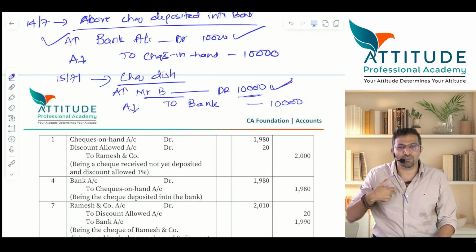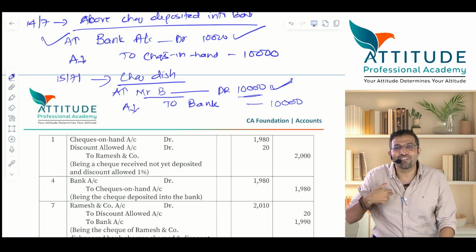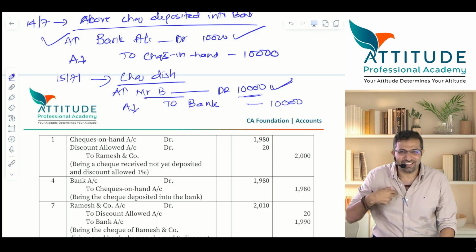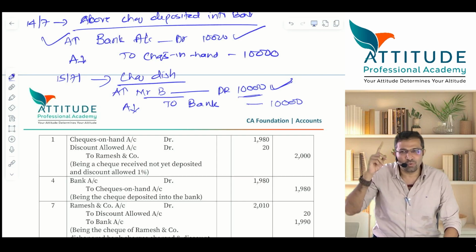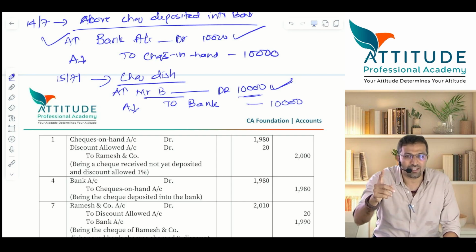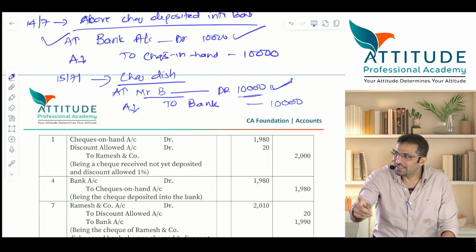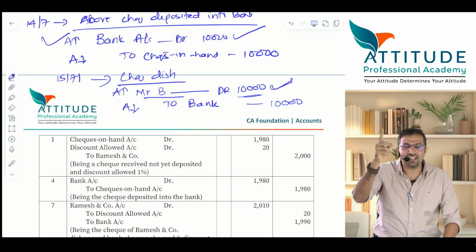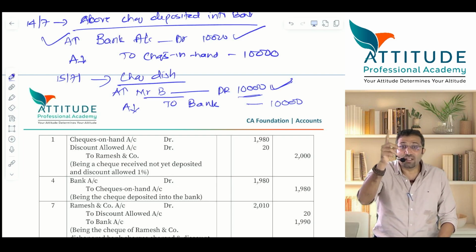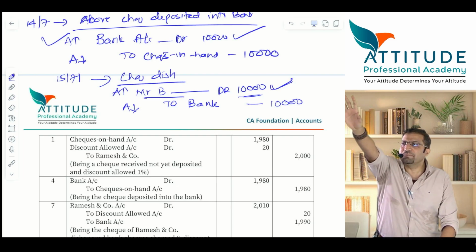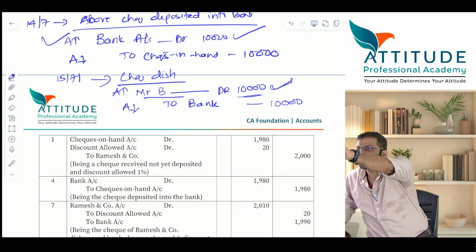Whose mistake? Who is the culprit? Mr. B. You will say, Mr. B, you are the person who has not honored the check, and because of that these charges are incurred by me. You will debit B's account. Is that clear? Any difficulty?